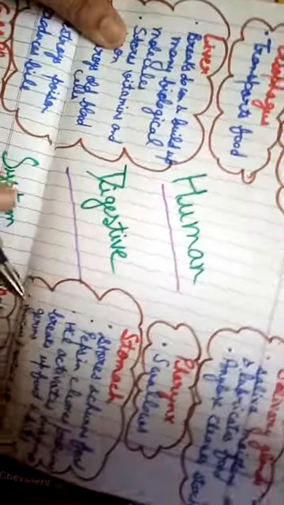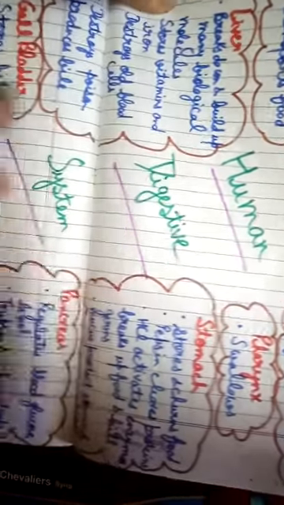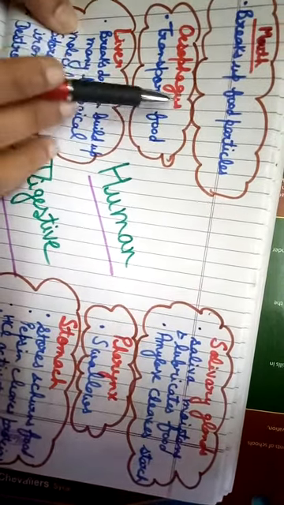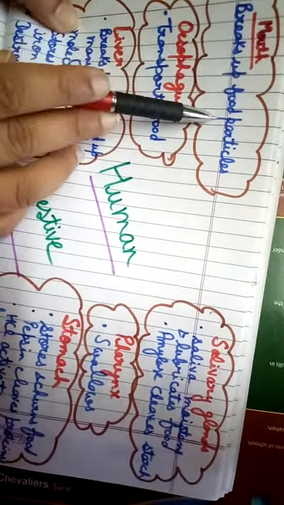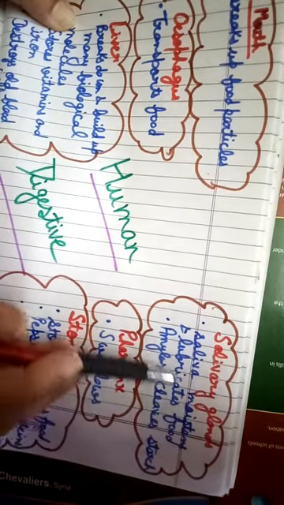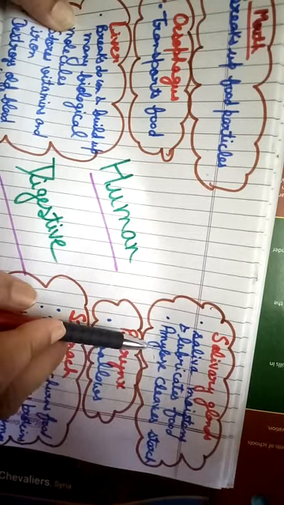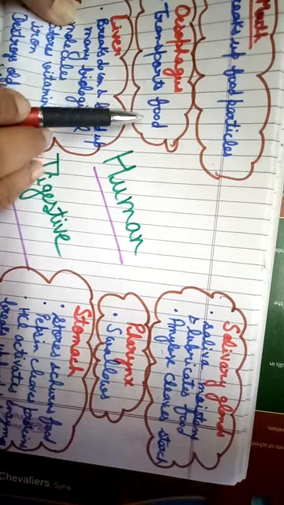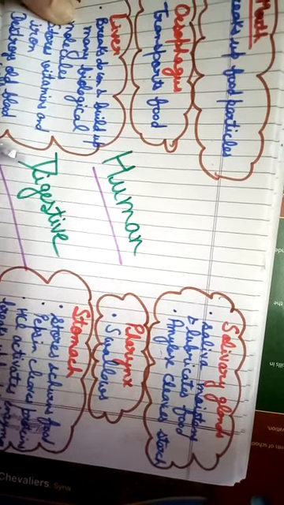Okay, so students, now we are familiar with the digestive system, alimentary canal, digestive glands, all that we have discussed in detail. Now take a summary of the human digestive system. First one is mouth. We start with the mouth. What does it do? It breaks up the food particles. Salivary glands, saliva moistens and lubricates the food. Amylase is present, which cleaves the starch into sugar. Then esophagus, it transports the food. Pharynx, it swallows the food.